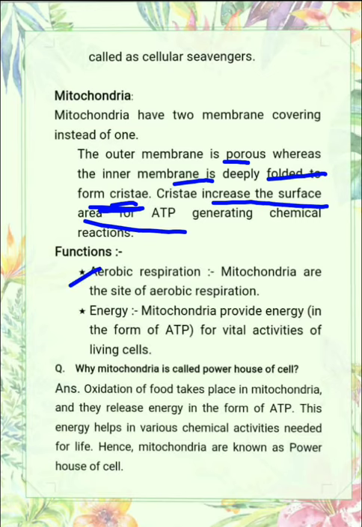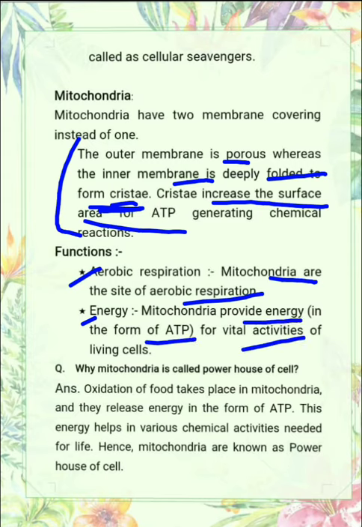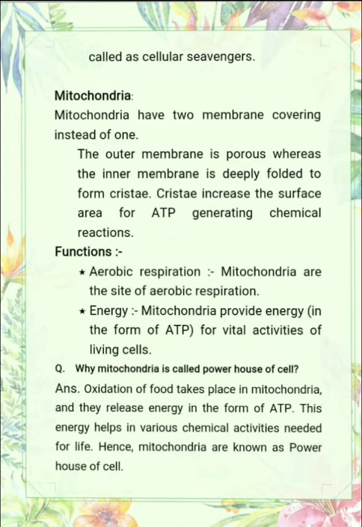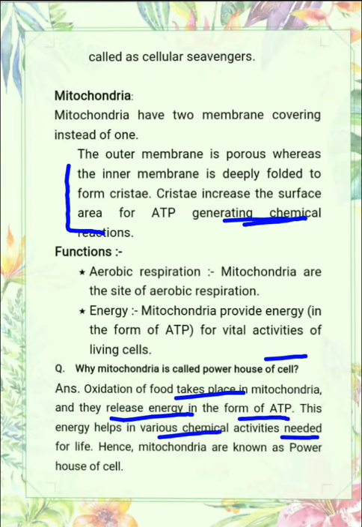Now what are the functions? From this we can understand that it helps in aerobic respiration. Mitochondria are the site of aerobic respiration. Next one, mitochondria provide energy in the form of ATP for the activities of living cells. These are the functions of mitochondria. Now one question arises, why is mitochondria known as the powerhouse of the cell? As I told you, oxidation of food, means digestion of food, takes place here and energy is released here. That's why it is known as the powerhouse of the cell. Oxidation of food takes place in mitochondria and they release energy in the form of ATP. This energy helps in the various chemical activities needed for life. Hence it is known as the powerhouse of the cell.